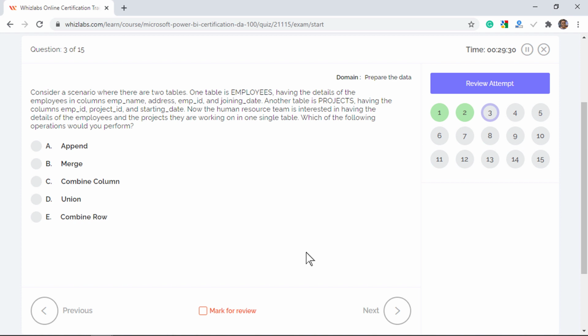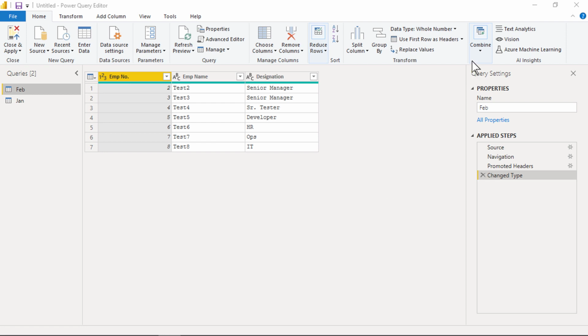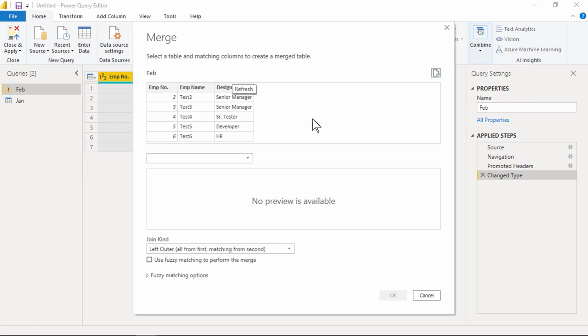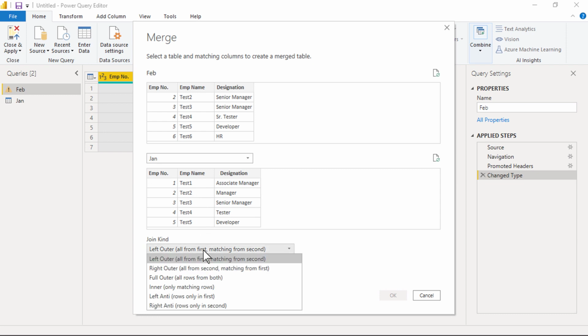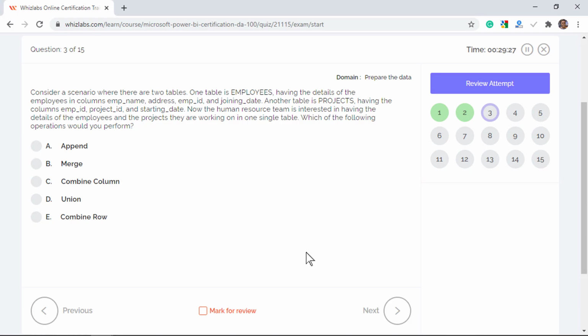Now, you can do this in SQL with a classic inner join operation. But here in Power BI, you can do inner join or any other join with the help of a merge operation. So you combine two tables in Power BI with the help of a merge operation.